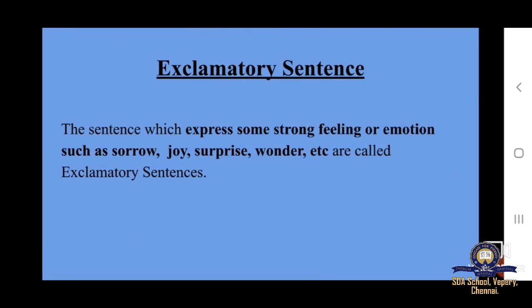In other words, the sentences which express some strong feeling or emotion such as sorrow, joy, surprise, wonder, etc. are called exclamatory sentences.